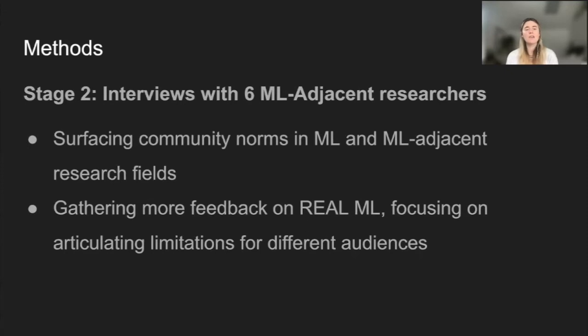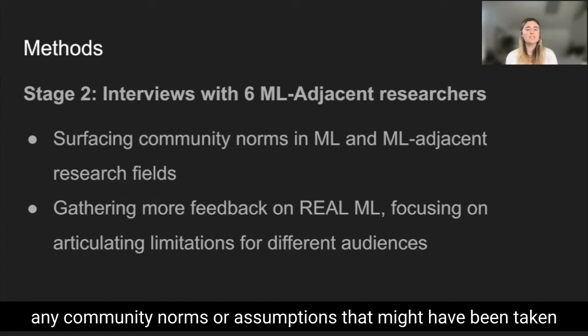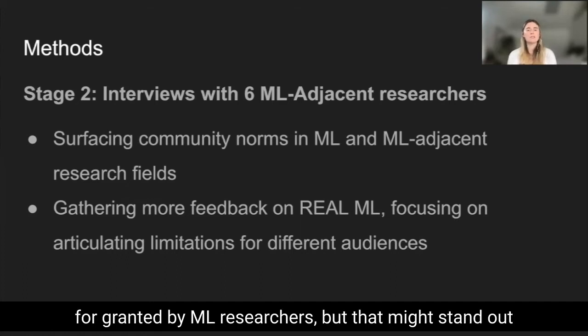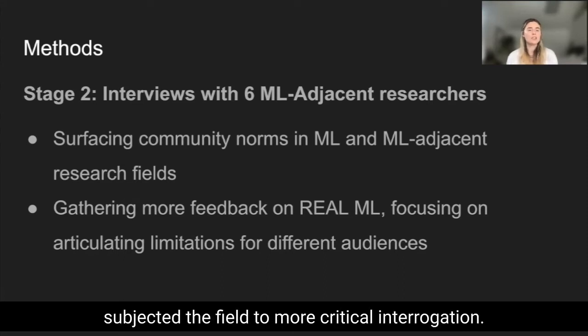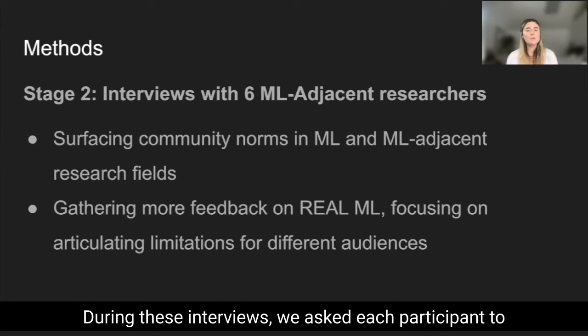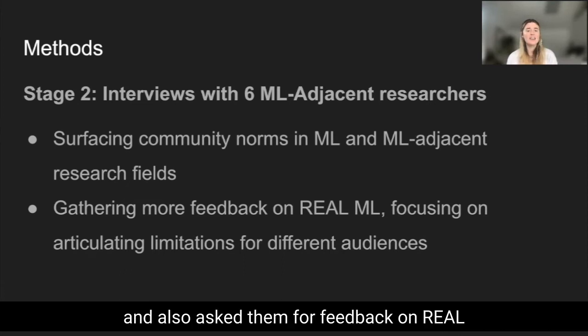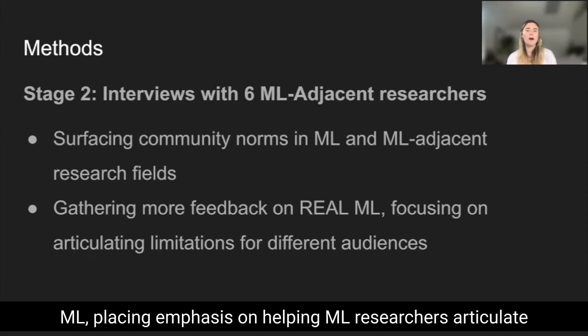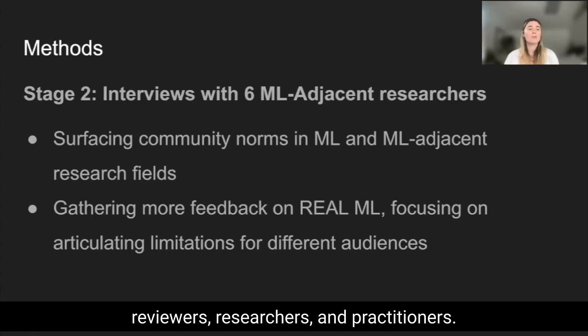During our 6th iteration of the tool, we recruited 6 more research experts to participate in stage 2 of our study. In this stage of our study, we sought to surface any community norms or assumptions that might have been taken for granted by ML researchers, but that might stand out to researchers in ML adjacent fields, many of whom had subjected the field to more critical interrogation. During these interviews, we asked each participant to describe their impressions of community norms around limitations, and also asked them for feedback on Real ML, placing emphasis on helping ML researchers articulate limitations more effectively for different audiences, such as reviewers, researchers, and practitioners.